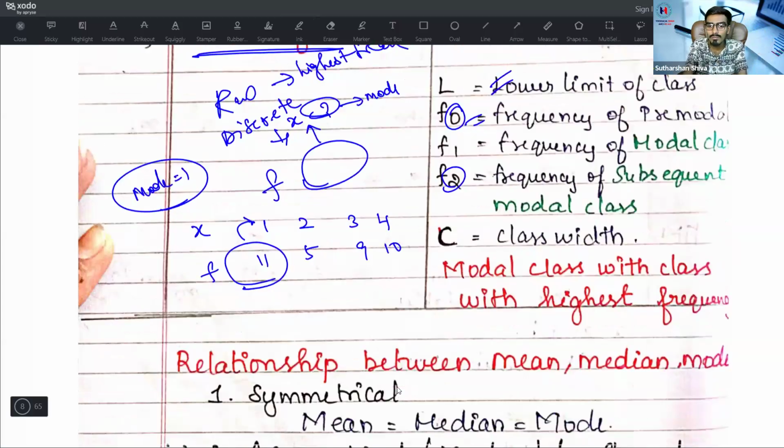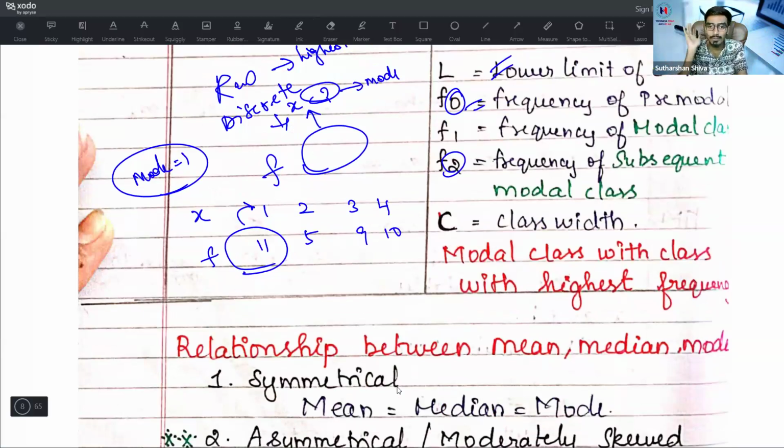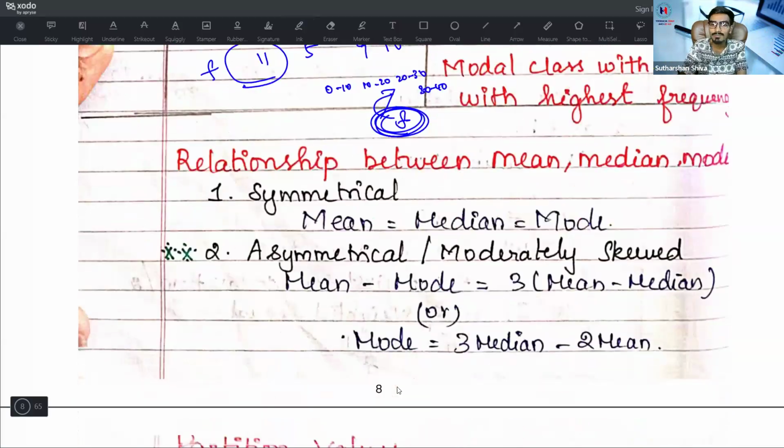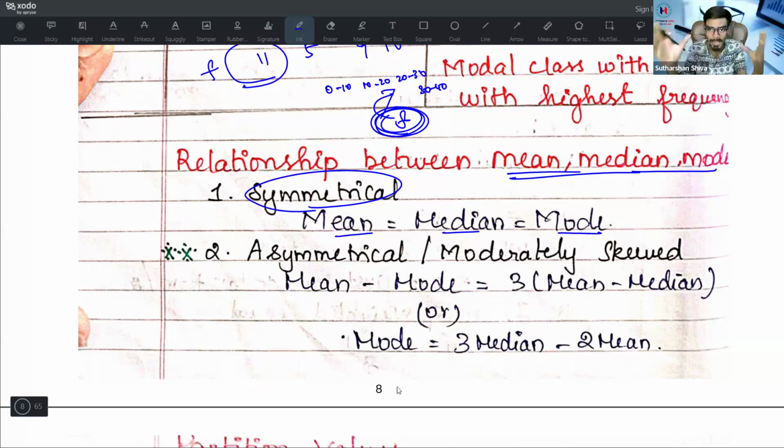Modal class is the class with the highest frequency. Even though it is 0 to 10, 10 to 20, 20 to 30, or 30 to 40, whichever has the highest frequency value, we will take that class for our consideration. Then the relationship between mean, median, and mode. This plays a very crucial role in your examination. Kindly listen to it. Symmetrical is nothing but mean is equal to median is equal to mode. All three have the same value.